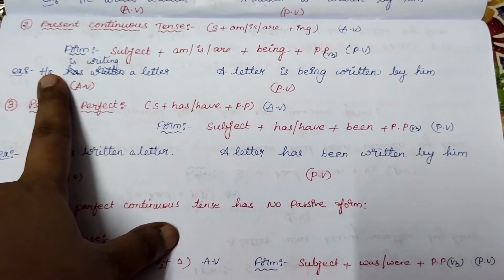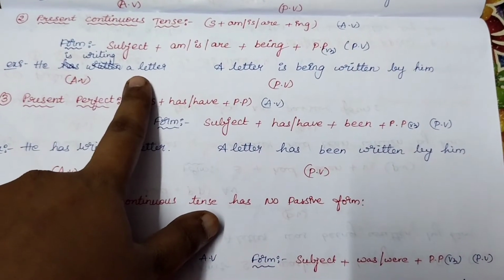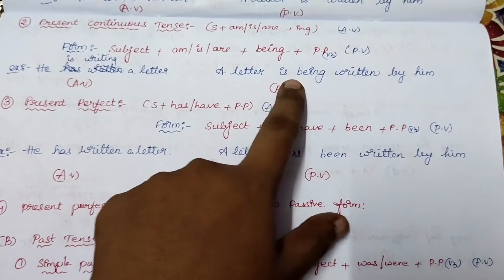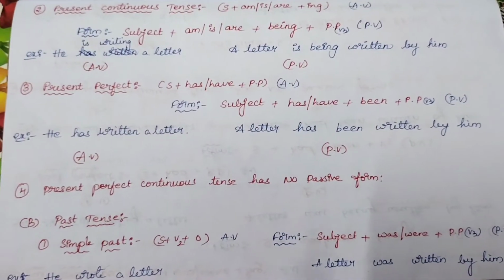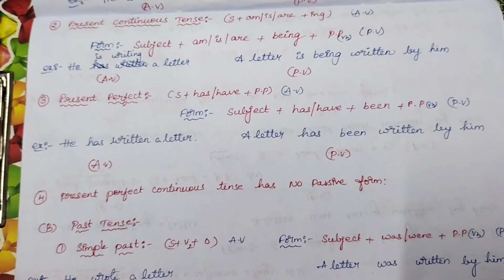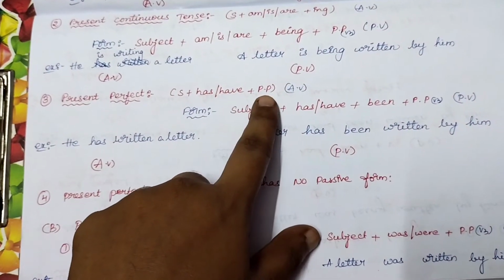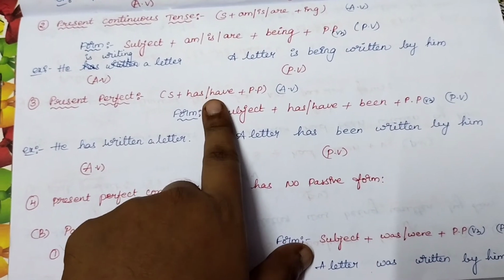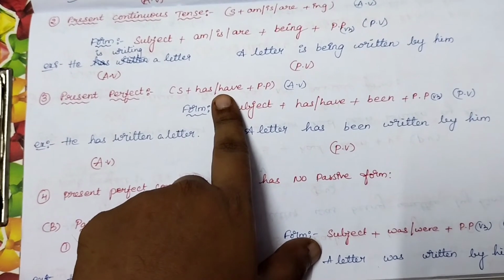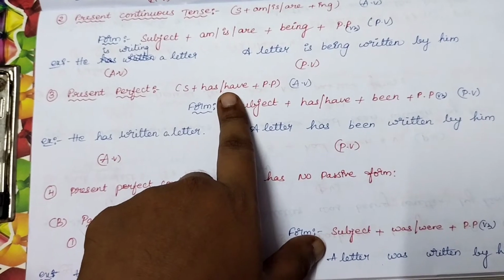So for instance, he is writing a letter. Now a letter is being written by him. Coming to present perfect, subject plus has or have plus past participle. I'll provide the link for tenses in the description box. Please go through that.